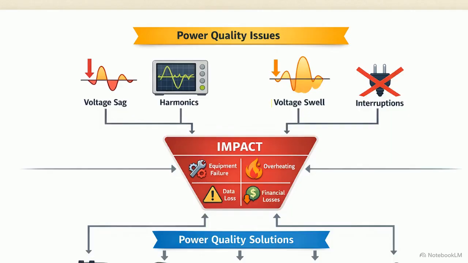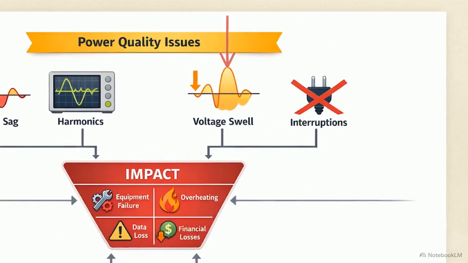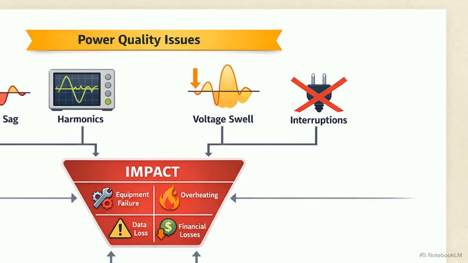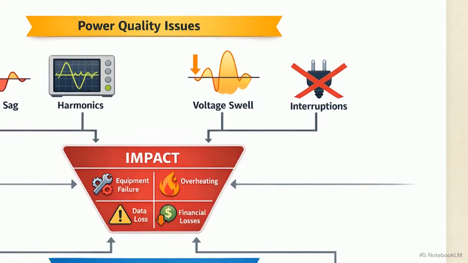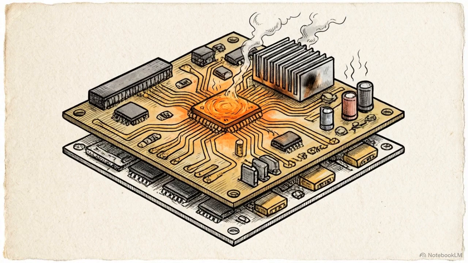Moving across the diagram, we see the inverse problem, the voltage swell, marked by the orange arrow pointing downward at the swelled waveform. Swells are temporary spikes occurring when a massive load is suddenly removed, or when the grid suffers from poor internal regulation. This sudden excess of electrical pressure causes immediate, often irreversible damage to sensitive electronic components.